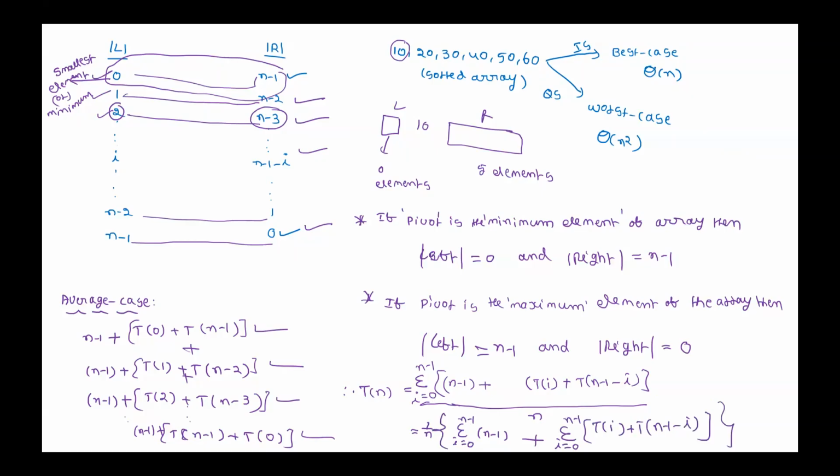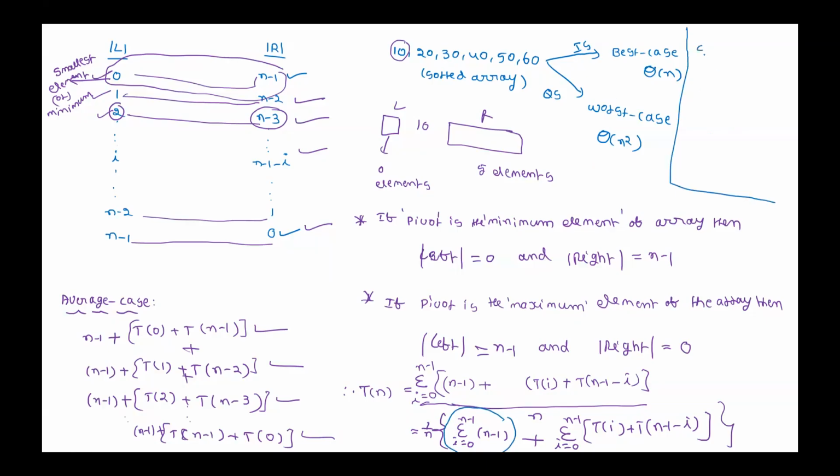Is that correct? Now what is the value of the summation expression? N into n minus 1.